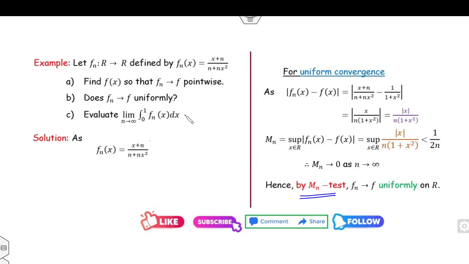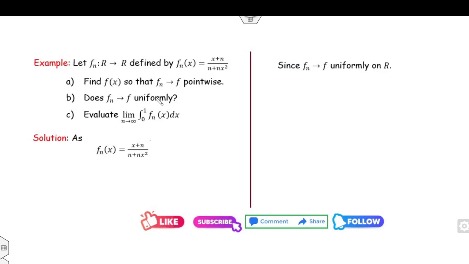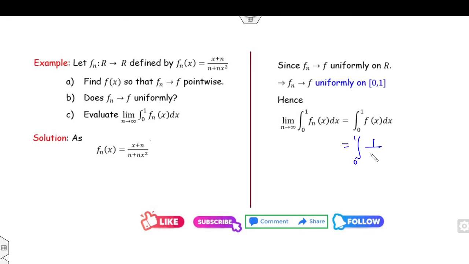How can you use that? Now again, because the sequence converges uniformly on R, and 0 and 1 are a subset of R, therefore fn converges to f uniformly also on the closed interval. Therefore we can use this limit. So what is the value of f(x)? f(x) is 1 over 1 plus x square. What is the integration of this? Tan inverse x from 0 to 1. So pi over 4 is the right answer of this problem.